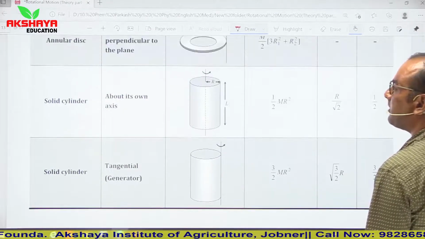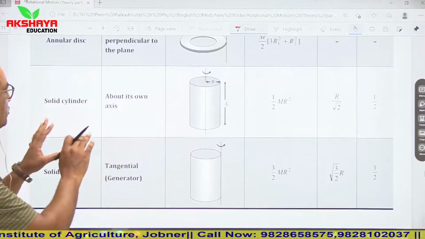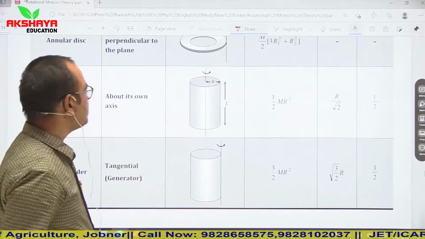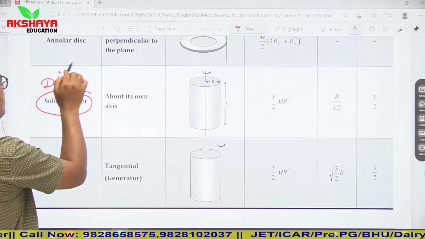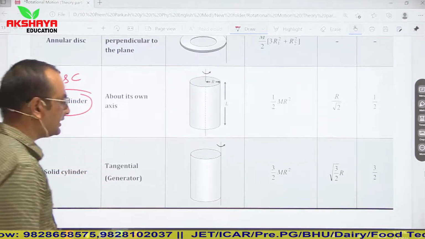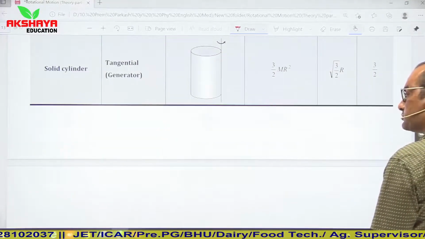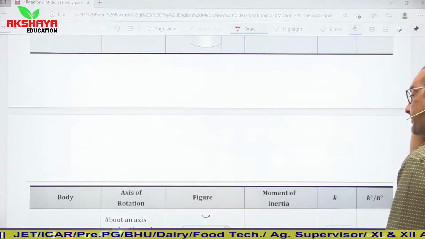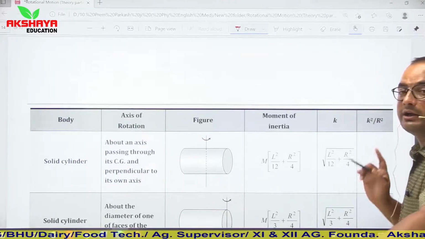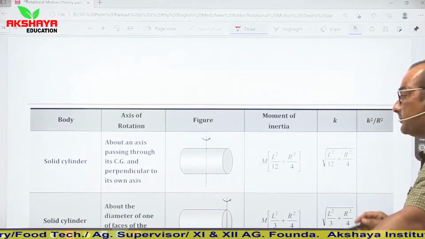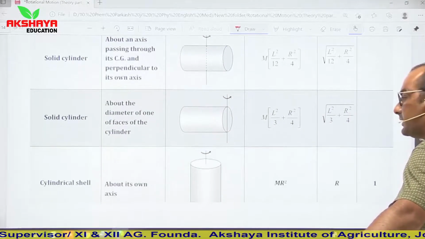Now see, if we talk about solid cylinder and hollow cylinder, then simply keep in mind, no need to memorize all the formulas. Solid cylinder behaves as disk, so all the four cases of disk will be used in case of solid cylinder, and in case of hollow cylinder all the four cases of ring will be used. So no need to memorize all these formulas, simply keep in mind moment of inertia of ring and hollow cylinder are similar, and moment of inertia of disk and solid cylinder are same.